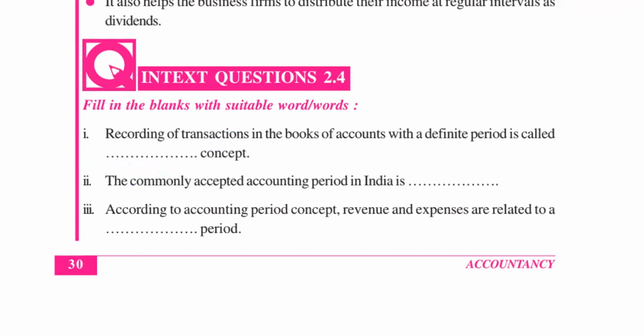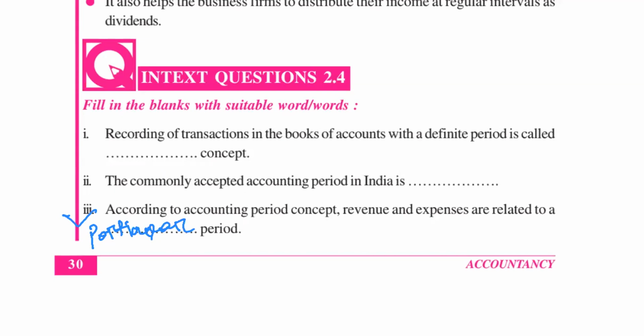Now coming to the third one: according to the accounting period concept, revenue and expenses are related to a particular period. The accounting period concept states the income of a particular period, for example 21-22, income of 21-22, expenses of 21-22.